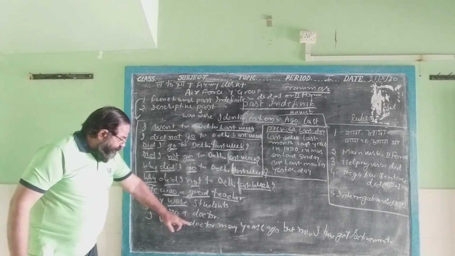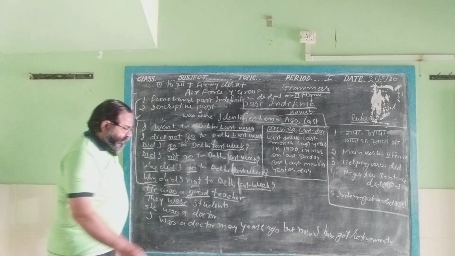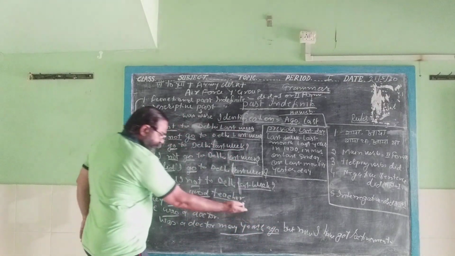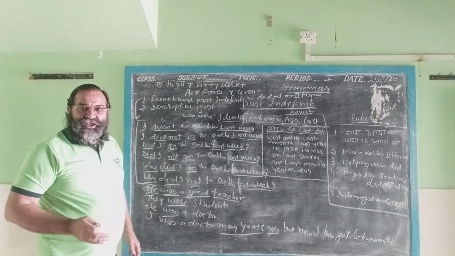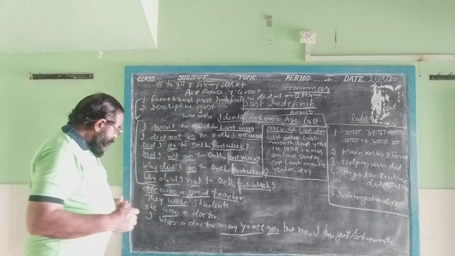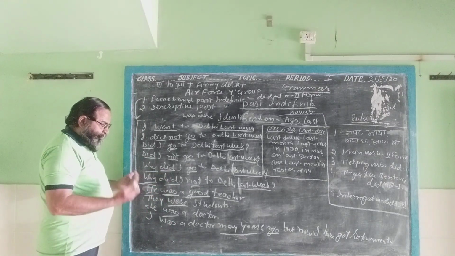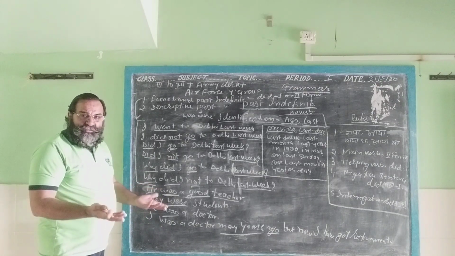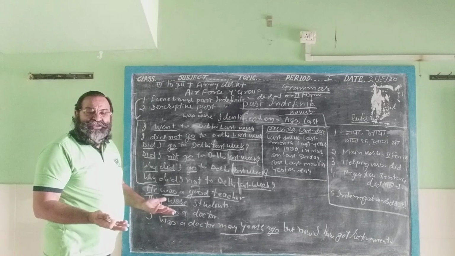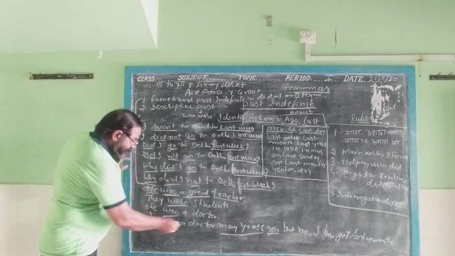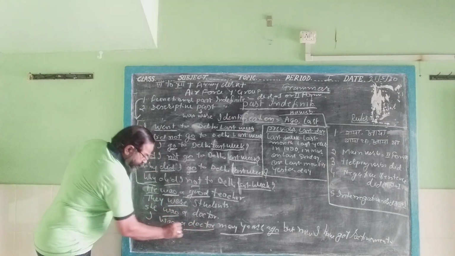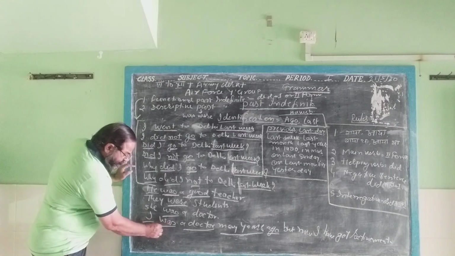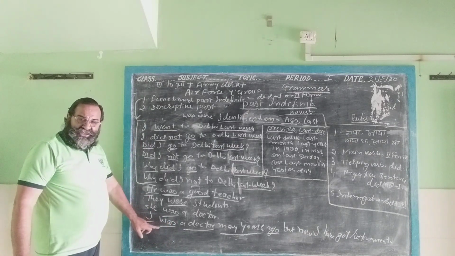Now, I was a doctor many years ago. Now we have found here ago and years, many years ago. Ago is telling that it is the time of the past. Then we will use the past. Which type of past? Functional or descriptive? Here is the object doctor and here is the subject. There is no main verb. Then we will use was as a descriptive.